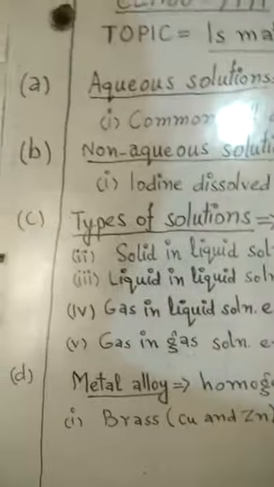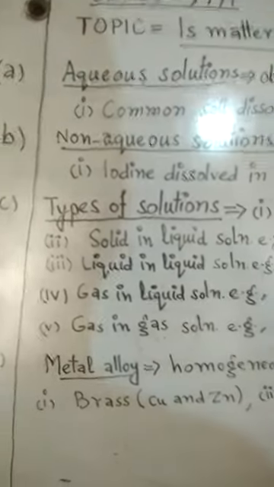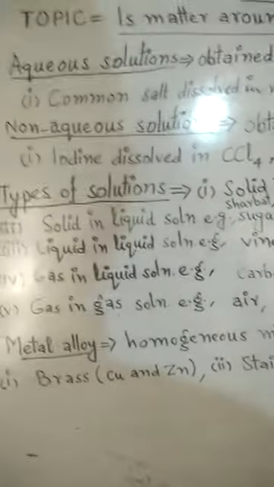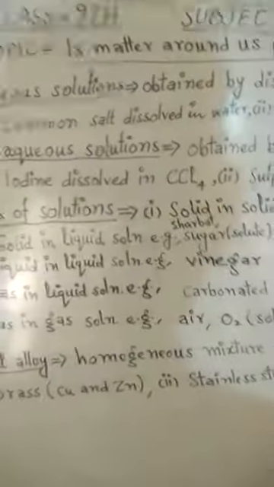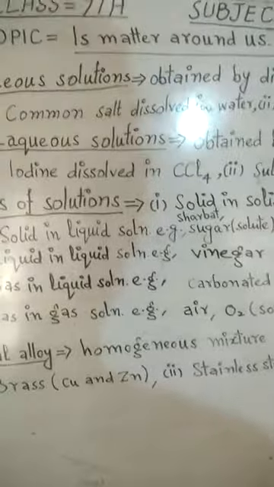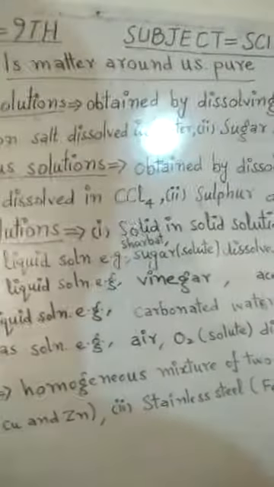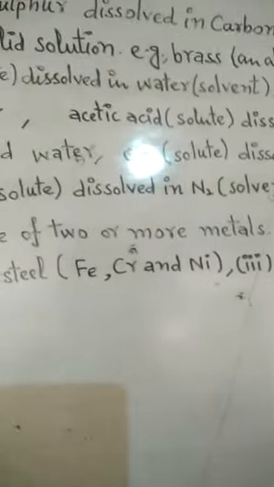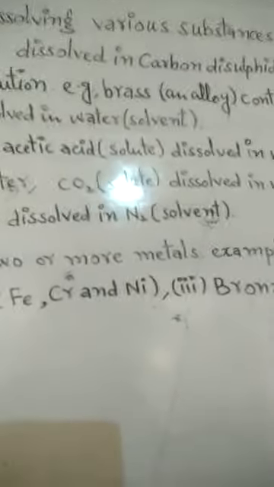Then fifth type of solution is gas in gas solution. Here, a gas is dissolved in another gas. Examples are air, in which oxygen, which is in lesser amount, acts as a solute. It is dissolved in nitrogen, which is present in air in more amount.